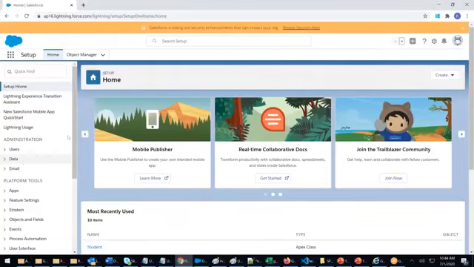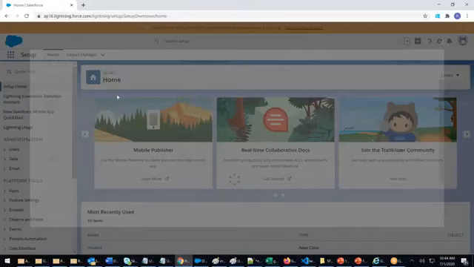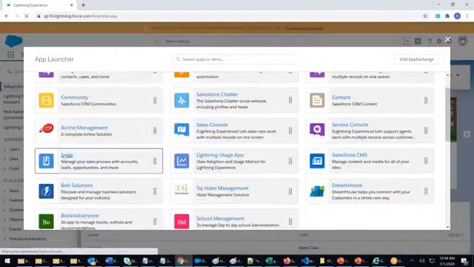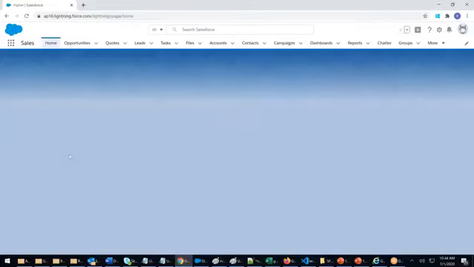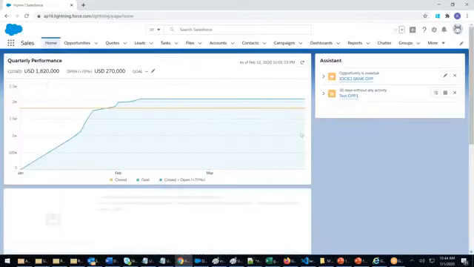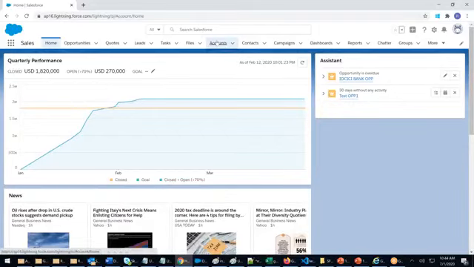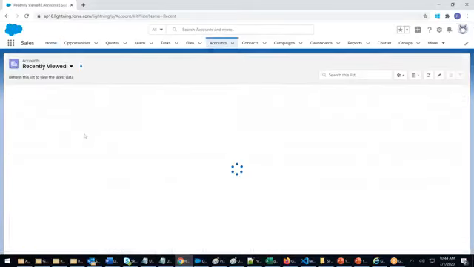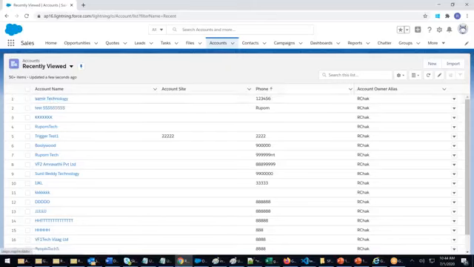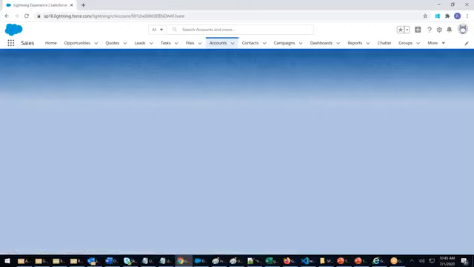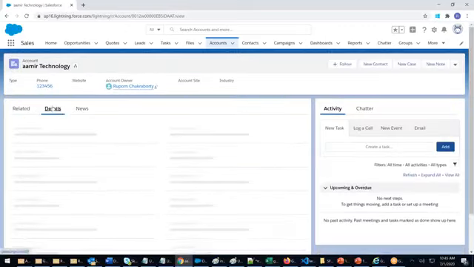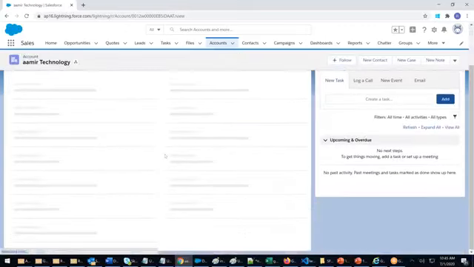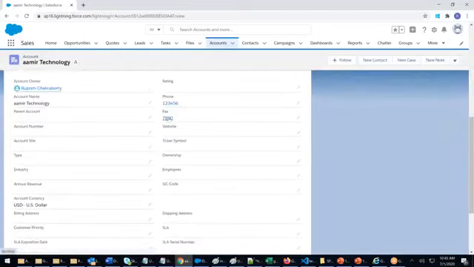The data was in a JSON format. From a JSON format, I deserialized it to account format and then I consumed it. Consumed means I have eaten it, I've digested it. I go to account. Can you see Armor Technology? Phone is going to the phone field. When I open Armor Technology, I can see fax has gone to the fax field. Phone has gone to the phone field.